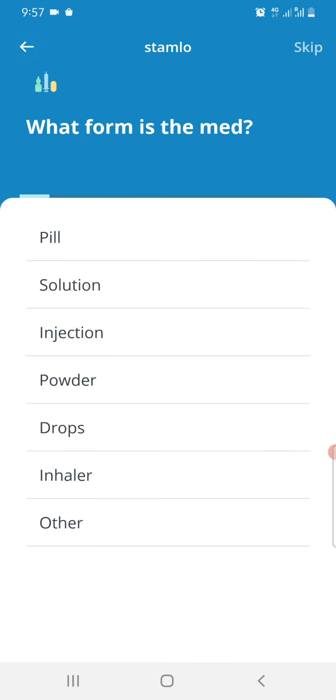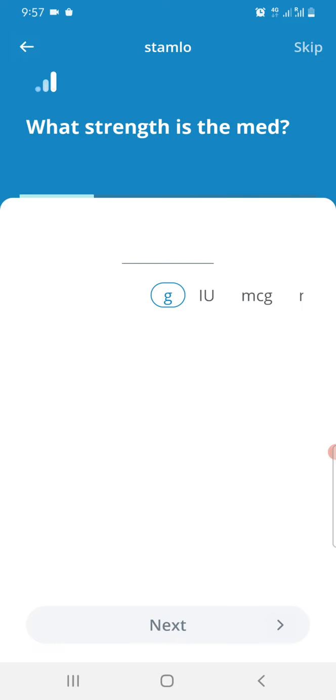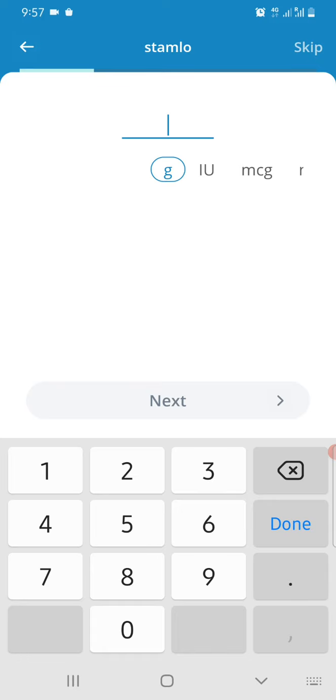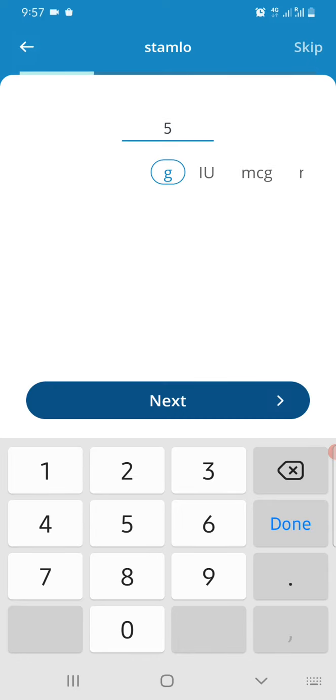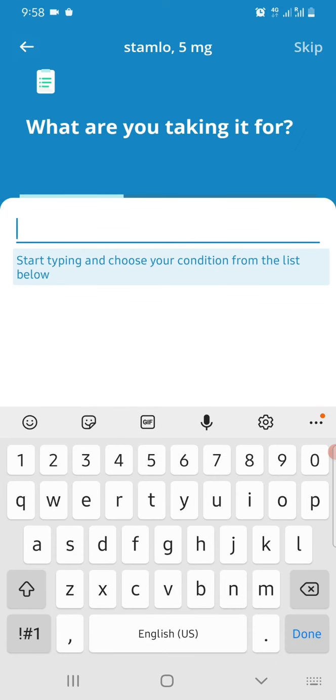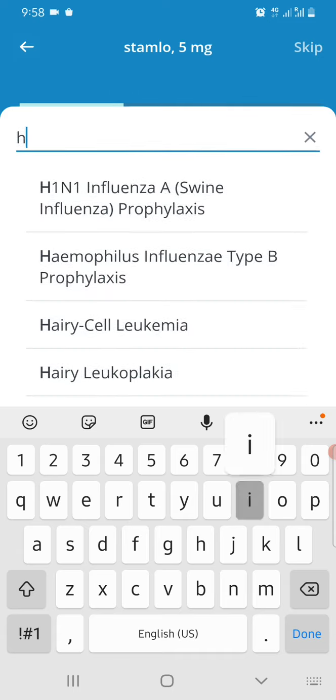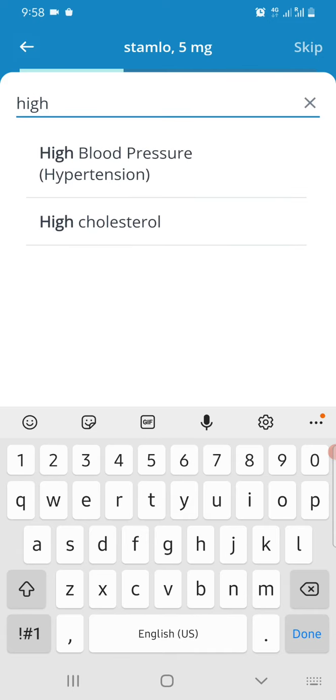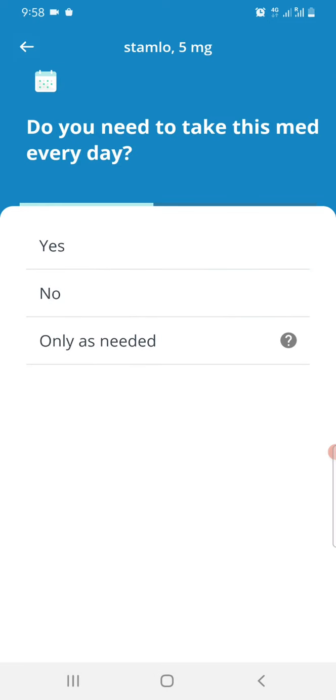Then it will ask me what is it? Is it a pill, a solution, an injection, powder, drop, inhaler? I'm putting as pill. So what is the strength? So for my Stamlo, suppose is 5 mg. So I'll put 5 mg, and it asks what are you taking it for. So if I'm taking it for high BP, it gives by itself, or you can even type it.